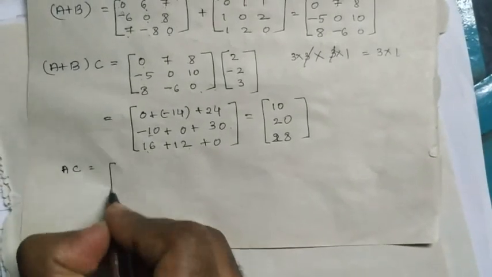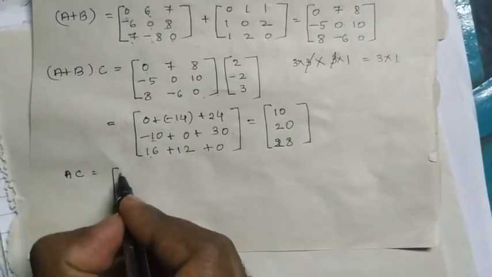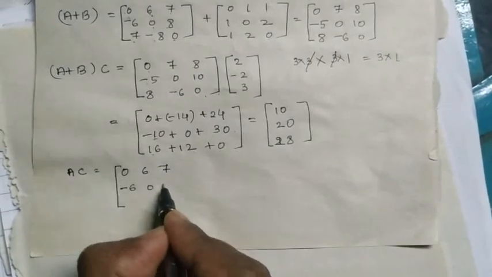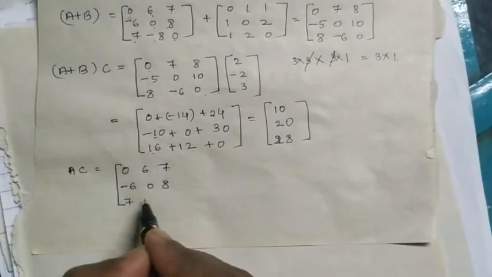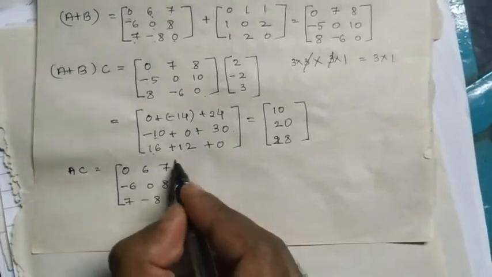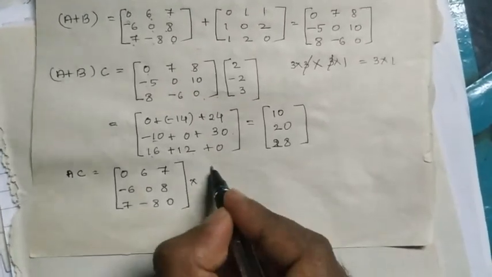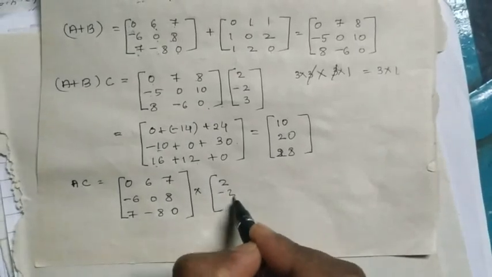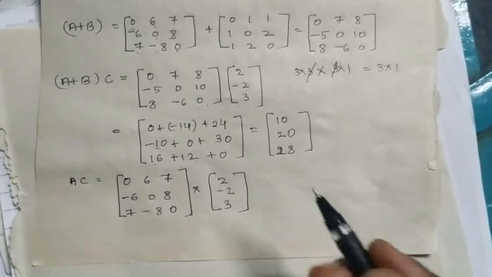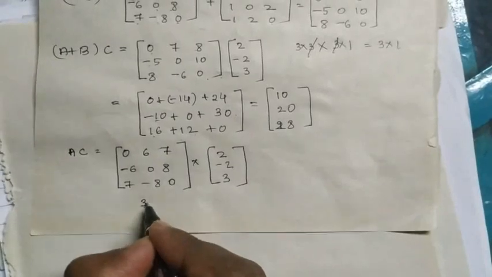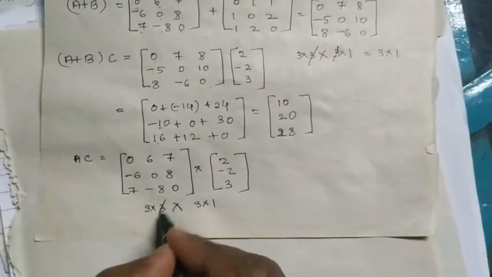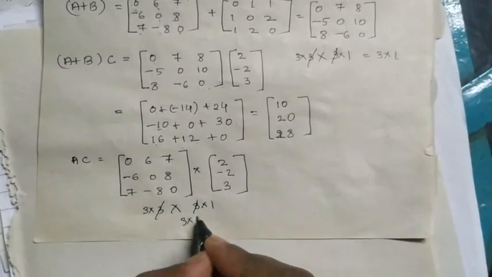The matrix A has elements 0, 6, 7, minus 6, 0, 8, 7, minus 8, 0, into C, which we already have: 2, minus 2, 3. Both are applicable for matrix multiplication: this is 3 into 3 and this is 3 into 1. Yes, both are applicable, and at last we again get 3 into 1.